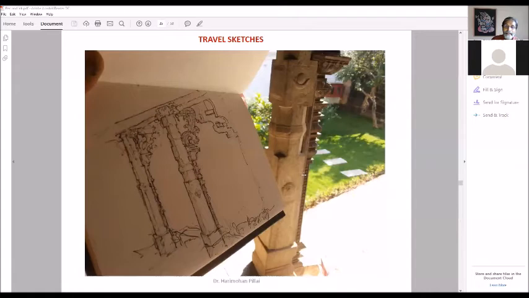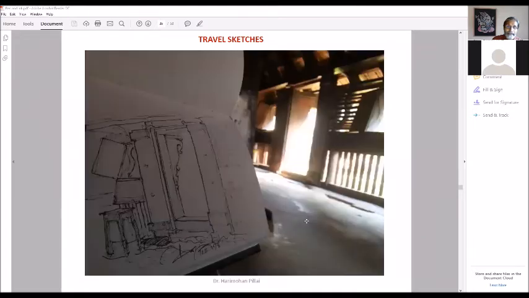So another important thing that you should do, and it is easily possible now, is when you sketch something, take a picture of the sketch along with the object. So this is the palace garden. This was the object, the pillar, and this is what I did as a sketch. So you have the sketch here, the object here before you, and you take a picture of the object as well as the sketch.